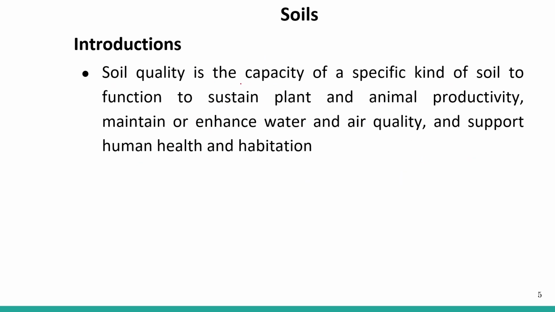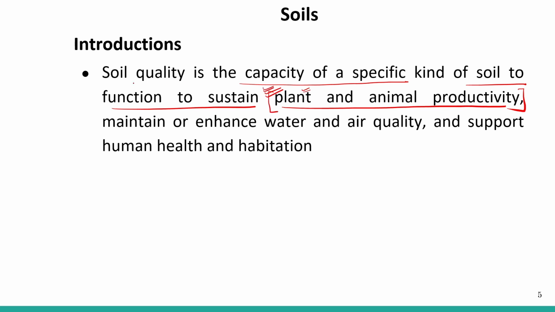Soil quality is the capacity of a specific kind of soil to function and sustain plant and animal productivity. If the soil can maintain plant and animal productivity, then we can say that the quality of the soil is good. And that maintains and enhances water and air quality.